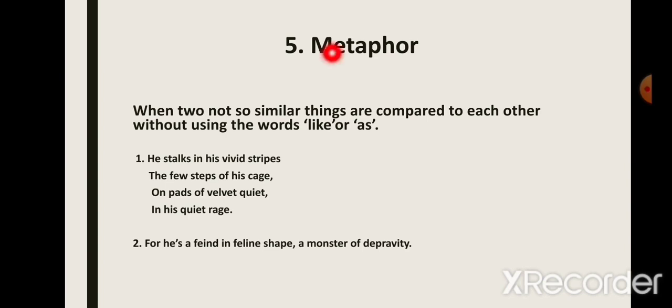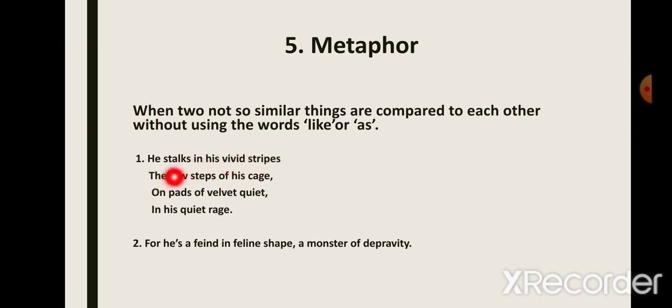The next we have is metaphor. Now this is quite similar to simile, but there's a slight difference. Let's see what it is. When two not so similar things are compared to each other without using the words like or as. Now here also a comparison is made between two things which are seemingly not so similar, but we do not use the words like or as. These words are used in simile, but in metaphor we do not use these words.